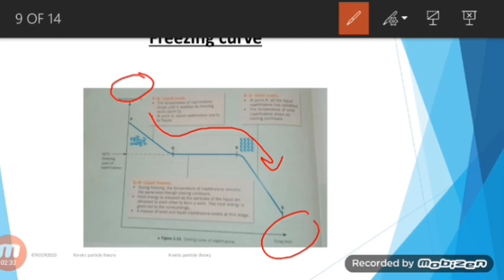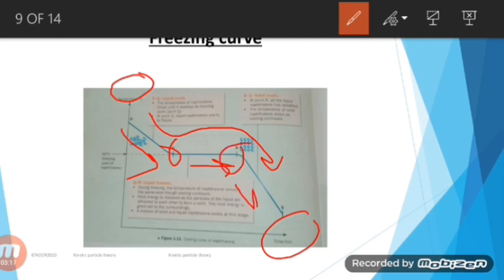A cooling curve shows how the temperature of a pure liquid changes as it's cooled to its freezing point. So from point P to point Q, what will happen? The temperature of the liquid drops until it reaches its freezing point, and at point Q, the temperature will have dropped so much that the liquid will start freezing. From point Q to R, during freezing, the temperature of the liquid will remain the same even though it's cooling, but there will be a mixture of liquid and solid. But at point R, the entire liquid will be solidified.